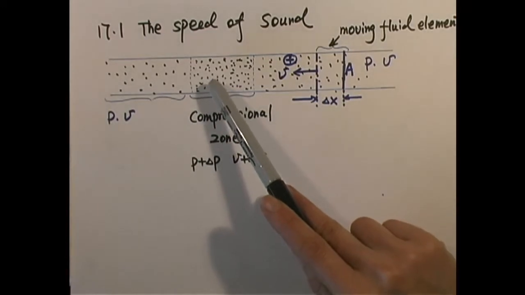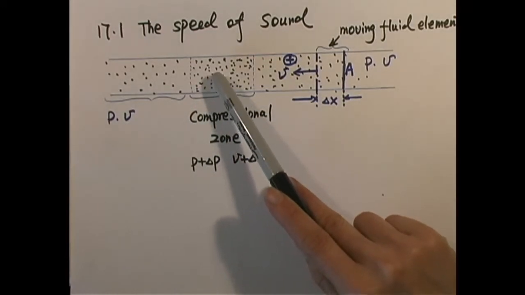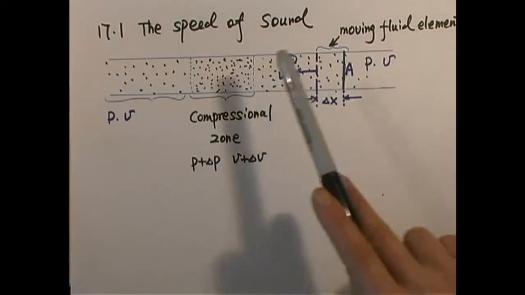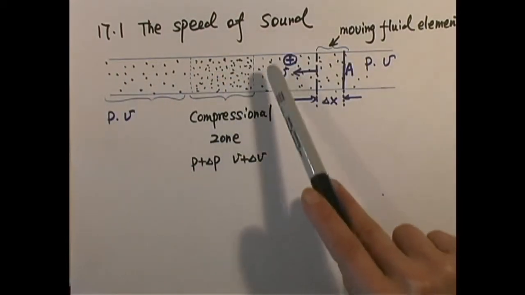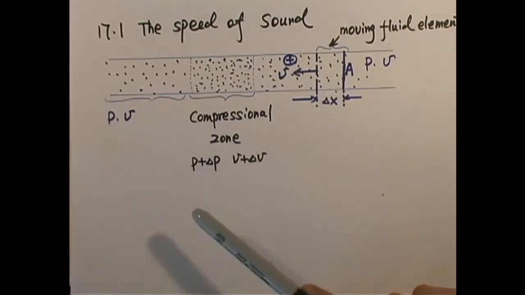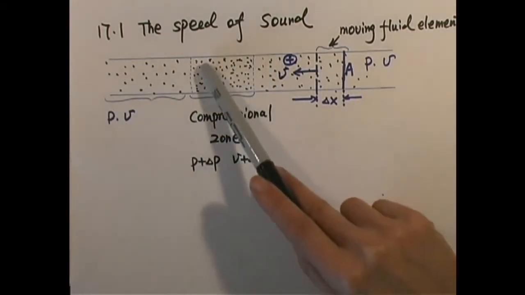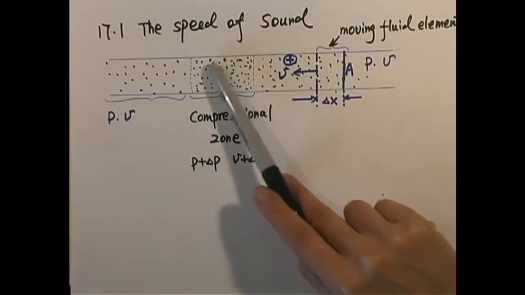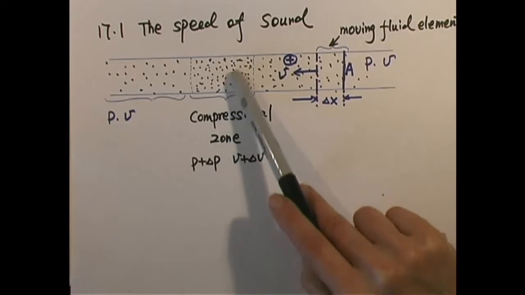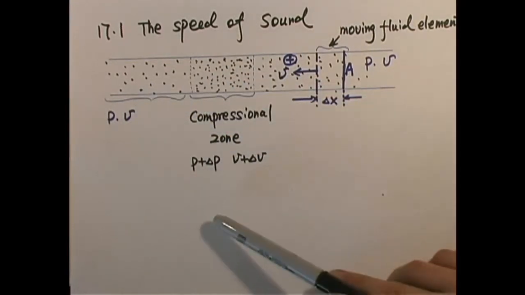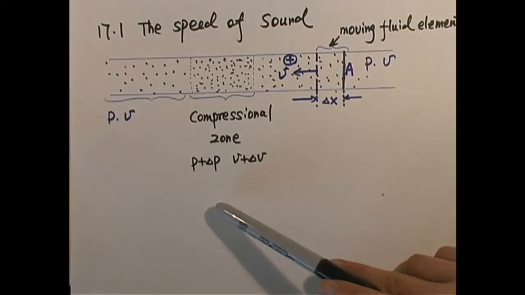If the compressional pulse travels from left to right, and we assume the pulse doesn't move, then the rest of the fluid flows from right to left. So we choose such a reference frame that this compressional pulse remains stationary, and the rest of the fluid travels towards this compressional zone.